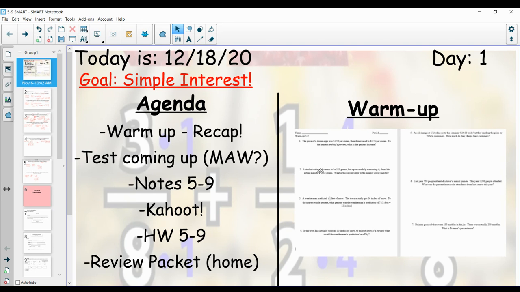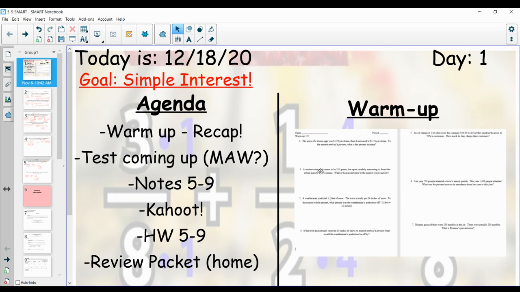I'll try to clarify. Today is your final day of Unit 5. Woohoo! You've got simple interest, which is very exciting. I don't know if you've ever heard of interest, but it's a nice little formula for you guys to figure out how much money you can accumulate over time or how much money you would owe over time.